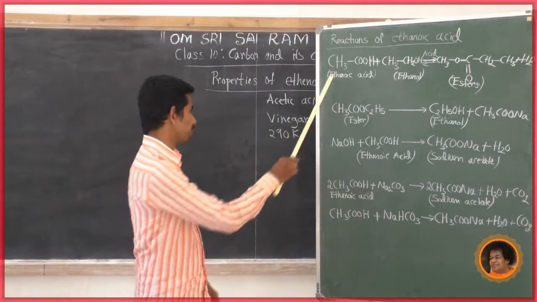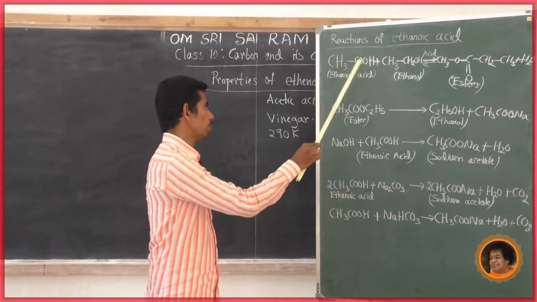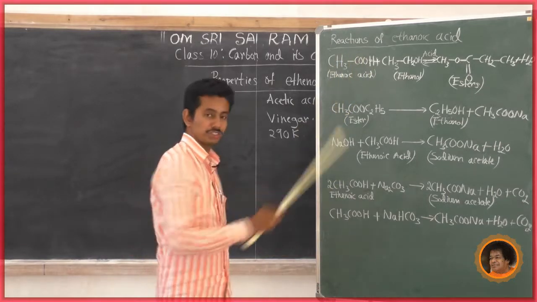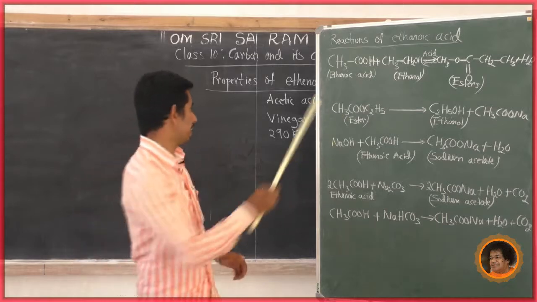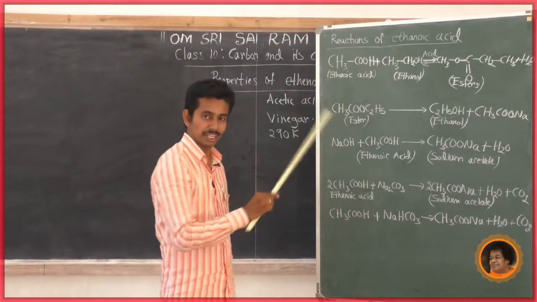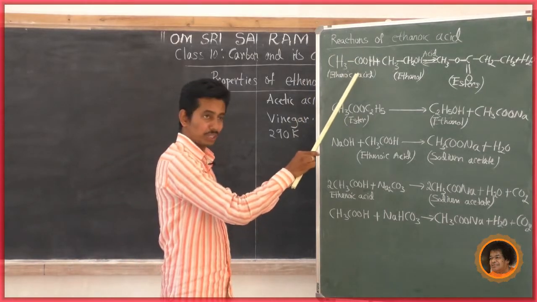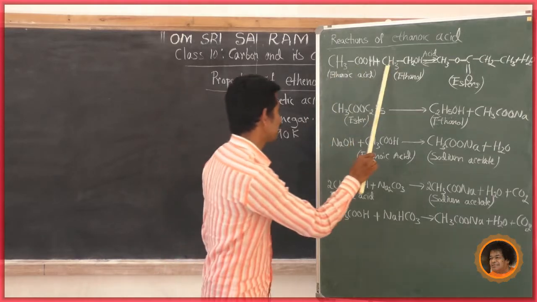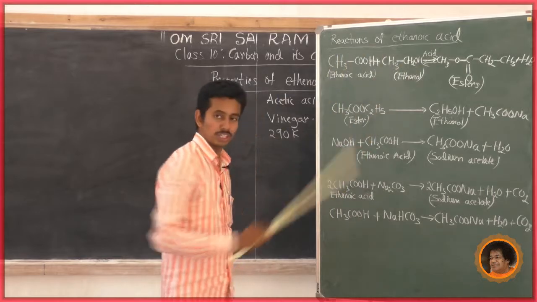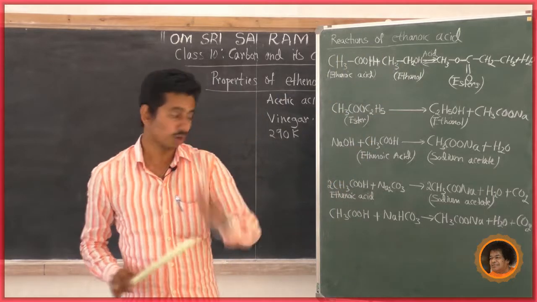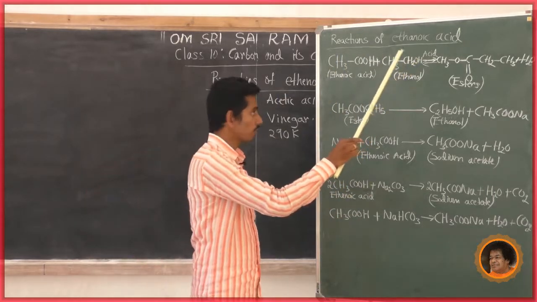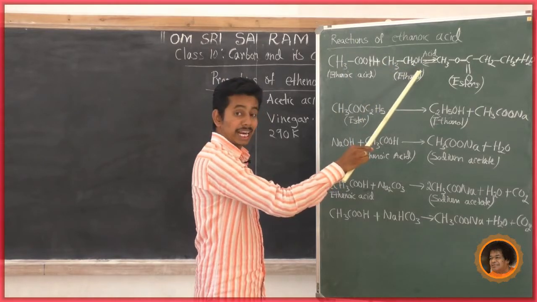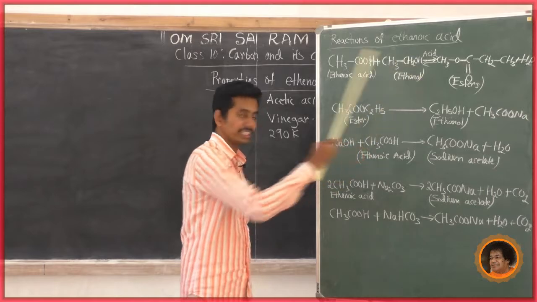In this example, just look at this: CH3COOH. COOH means it is an oic acid. Then C2, so it is ethanoic acid. The suffix is oic because COOH is the functional group. So ethanoic acid reacts with CH3CH2OH. OH is the functional group, so it is an alcohol. C2, so eth, and it ends with the suffix ol. So it is ethanol.